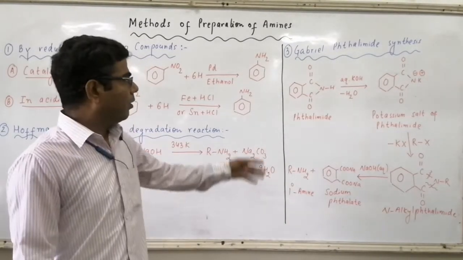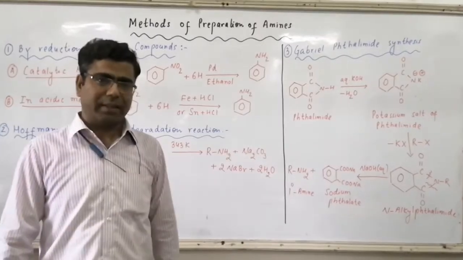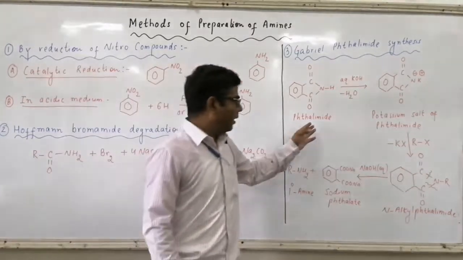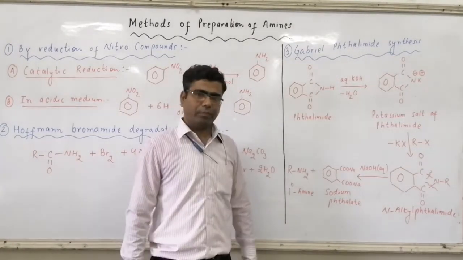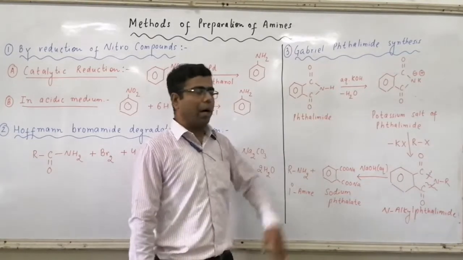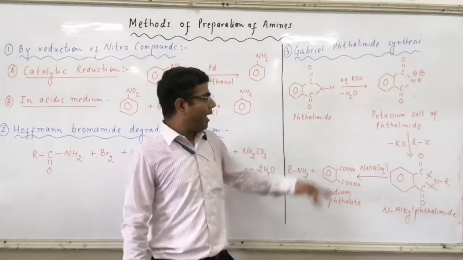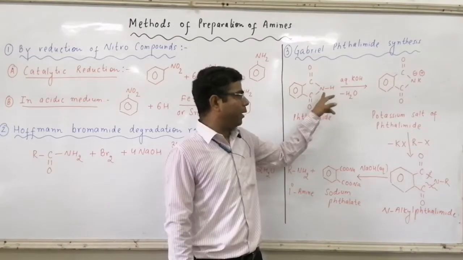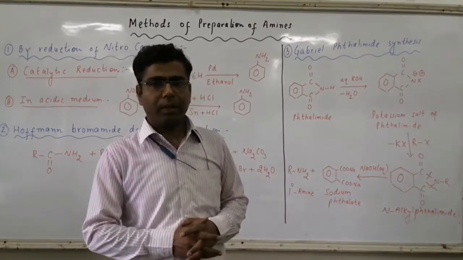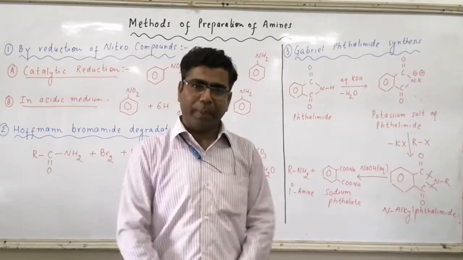Then we have one more important reaction, that is Gabriel-Phthalimide synthesis. Phthalimide, here is the formula of phthalimide. It's not amide, it's imide. It's a cyclic compound. And here in phthalimide, the hydrogen atom which is attached to nitrogen atom is acidic in nature. Means it can be removed in the form of H plus ion in presence of base.